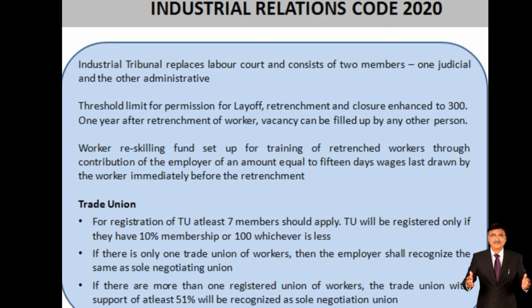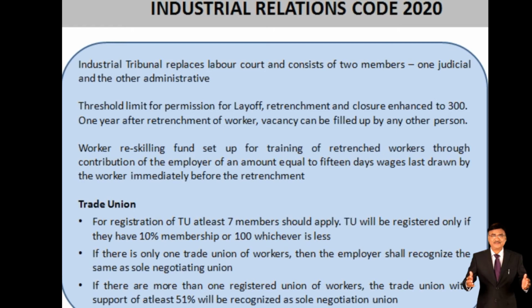Then in case of the trade union, the scenario has been changed in this new industrial relations code, which we should understand properly. For the registration of a trade union, at least 7 members should apply. A trade union will be registered only if they have 10% membership or 100, whichever is less. 10% or 100, whichever is less.